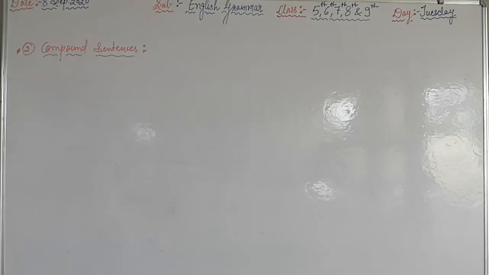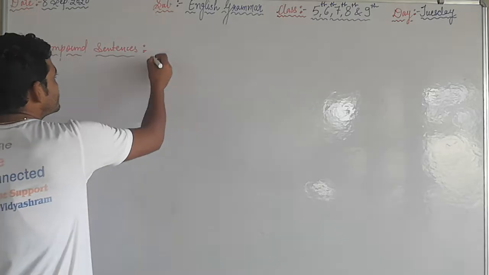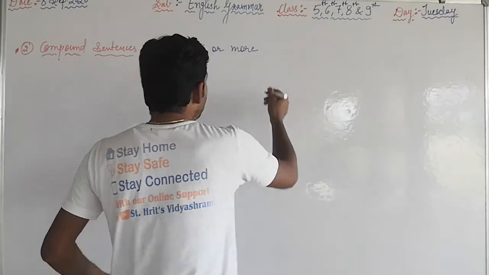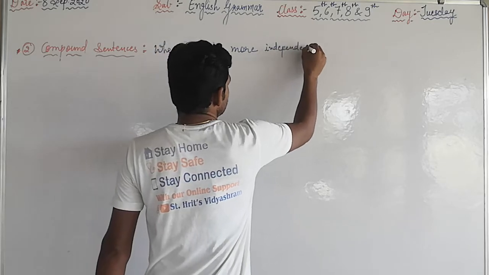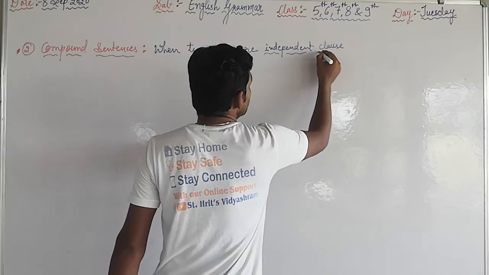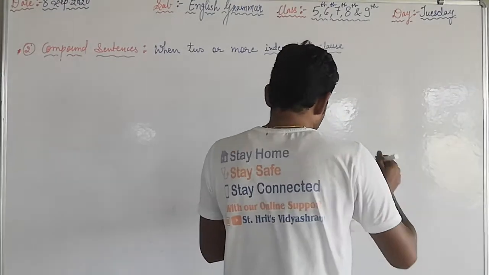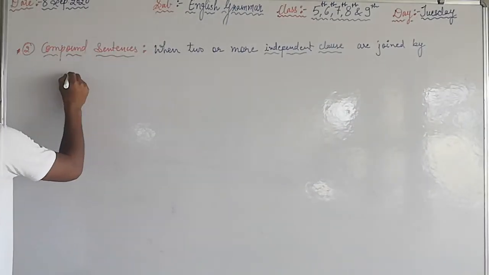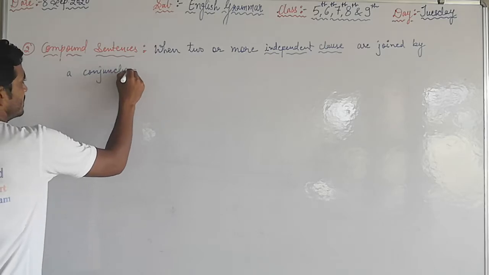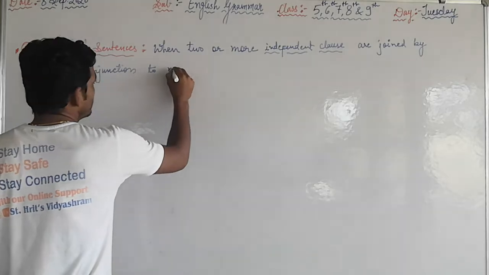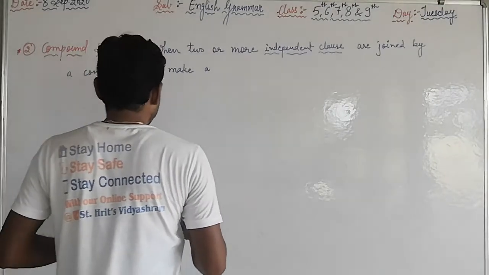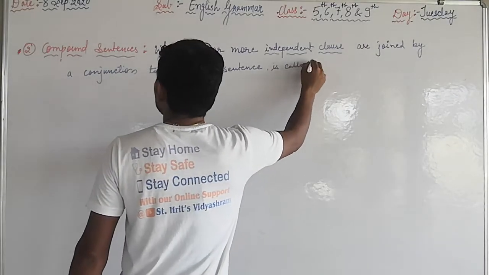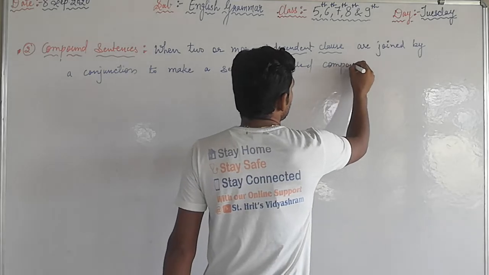Write the definition, beta. When two or more independent clauses, which give complete sense in themselves, are joined by a conjunction to make a sentence, it is called a compound sentence.